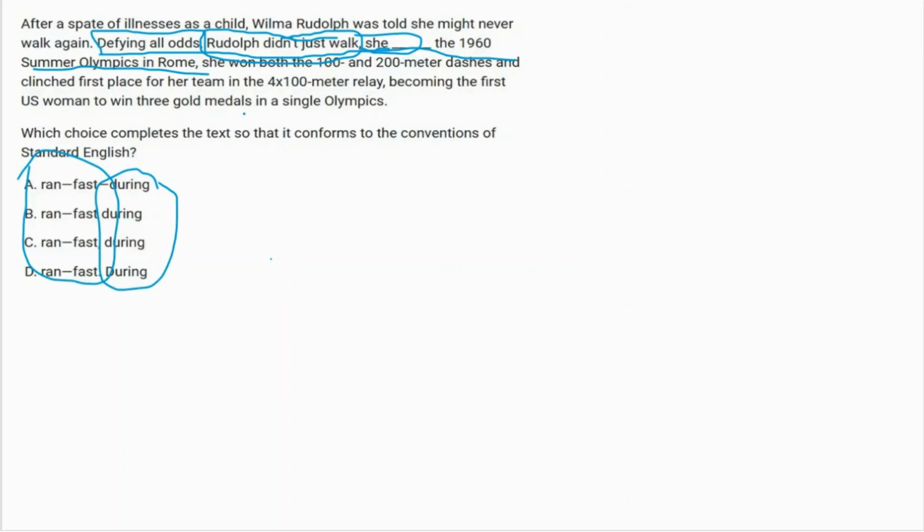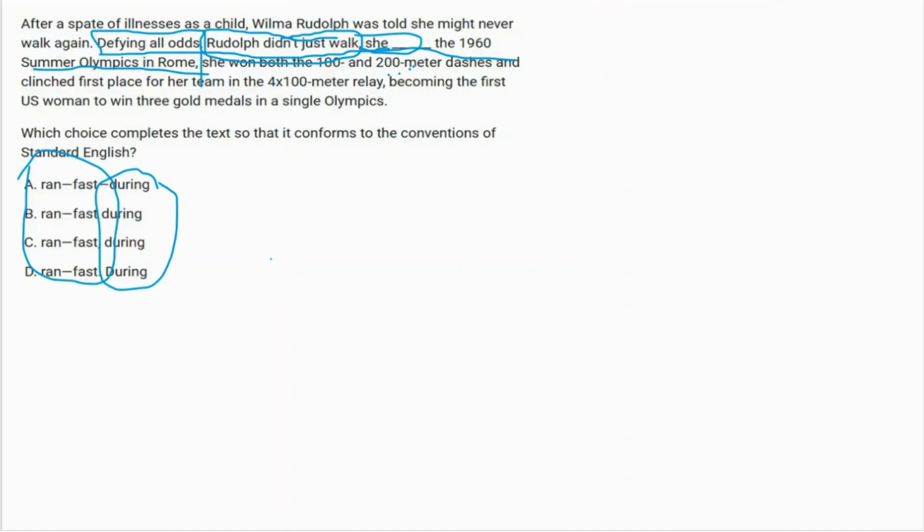Now let's see if it is like this or a different thing. Defying all odds, Rudolph didn't just walk, she ran fast during the 1960 Summer Olympics in Rome. Makes sense. She won. Another thing, does it end here? Because if I use during once again here, it has to end here. Why? Because I have already added one independent clause here. I can add another independent clause with just a comma. I hope you know that, right? So what does it mean?